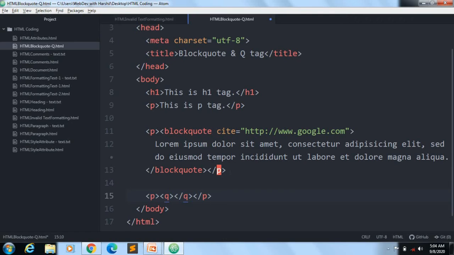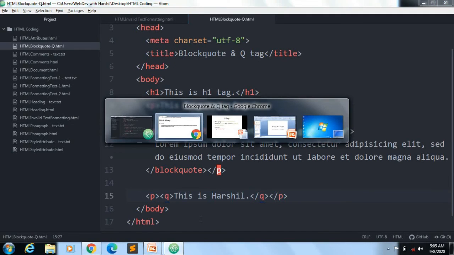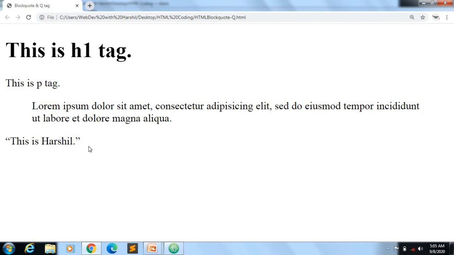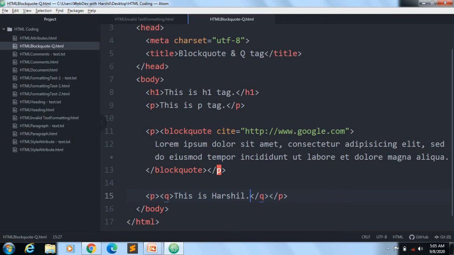So that is the thing. And if I write here, let's say, this is Harshil, like this I have written. Now if I save it and refresh here, then you can see this is Harshil is written inside the double quotes.